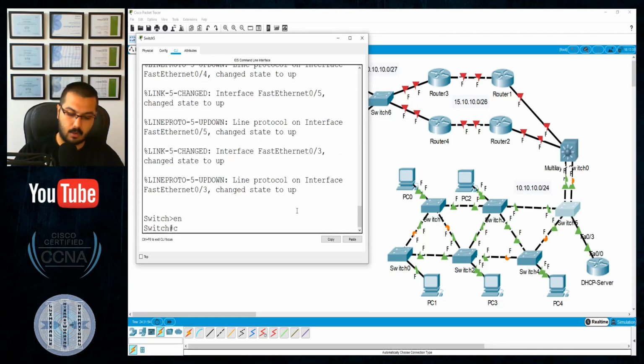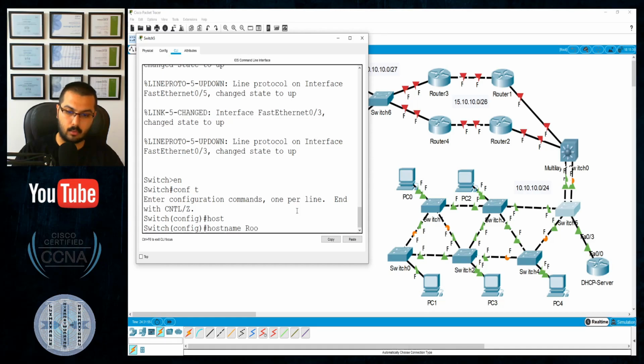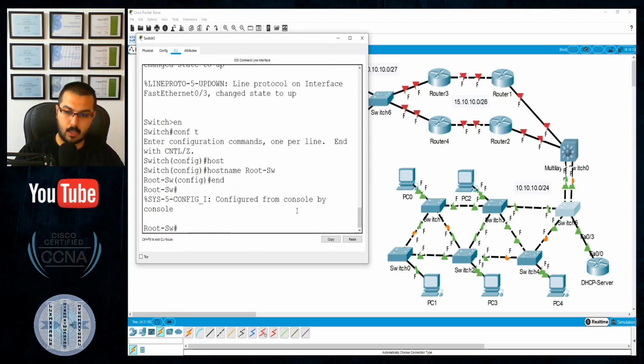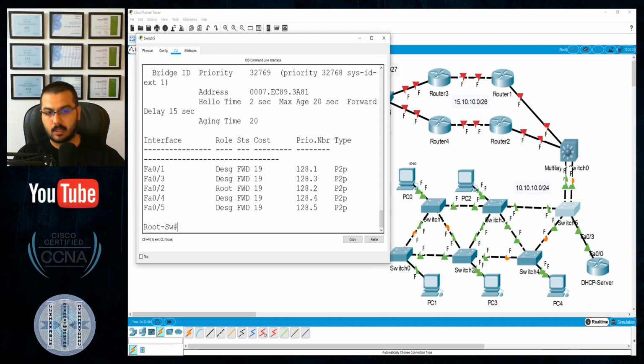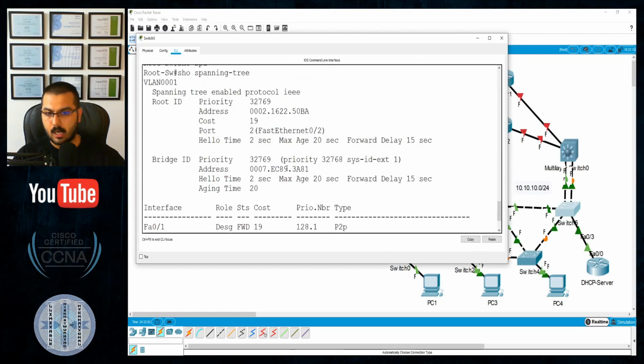Okay, so that will be in this way: enable, configure terminal, the host name, I would like to call it the root switch, and show spanning tree. Maybe it's already the root bridge if we are lucky. No, because the root MAC address is this MAC address and my MAC address is this one.